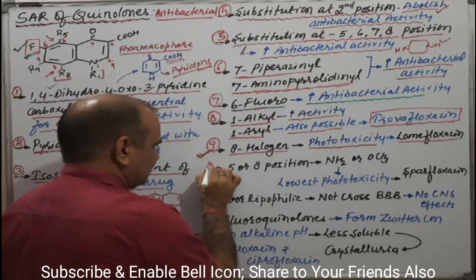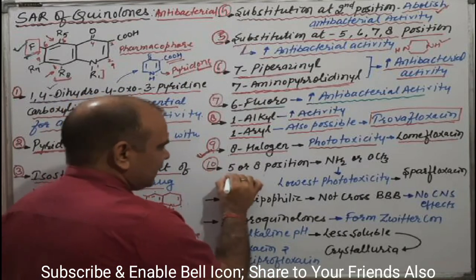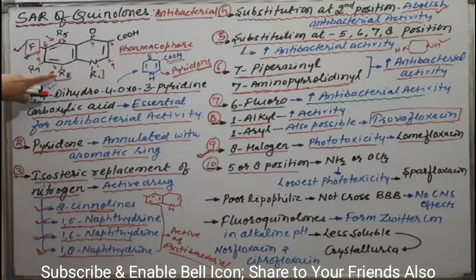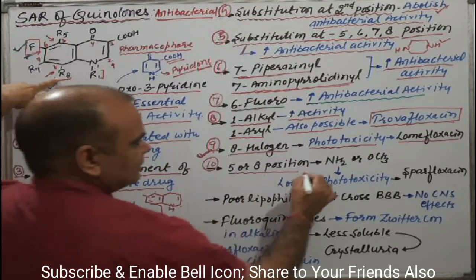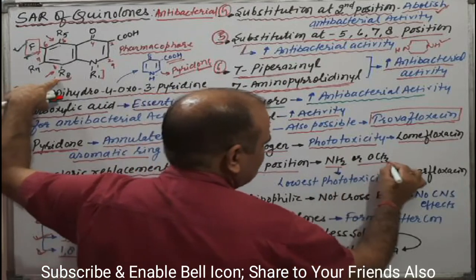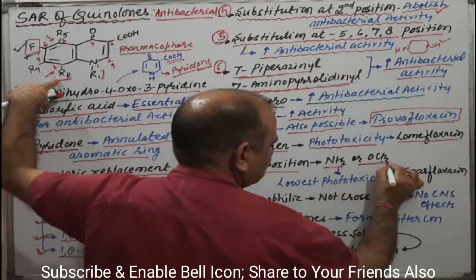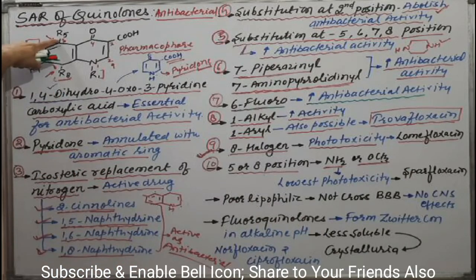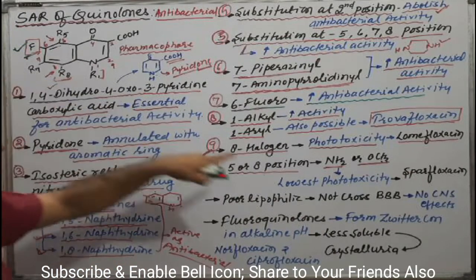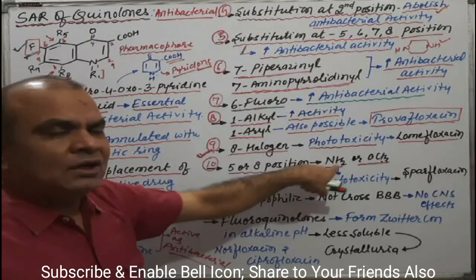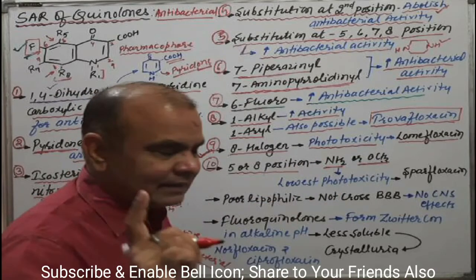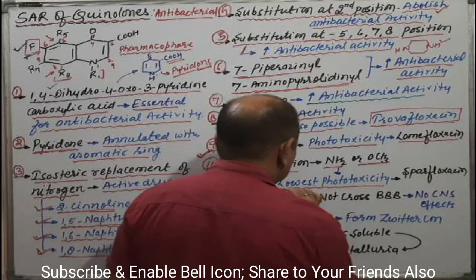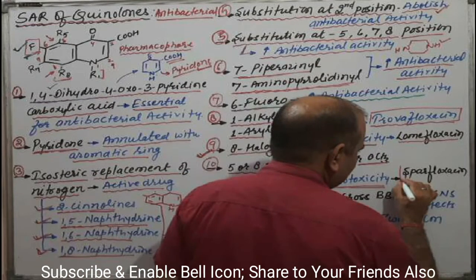Okay, come to the 10th point. 5 or 8 position, try to understand, either amino group or methoxy group. If we are substituting 5th position or 8th position by either amino or methoxy, in that case there is the lowest phototoxicity, and the example is sparfloxacin.